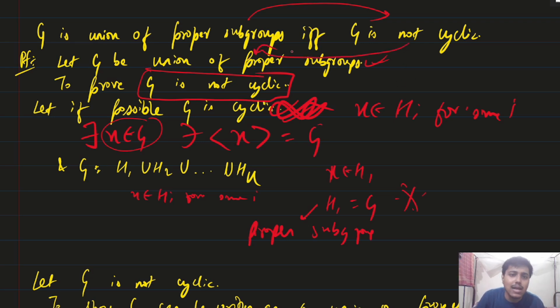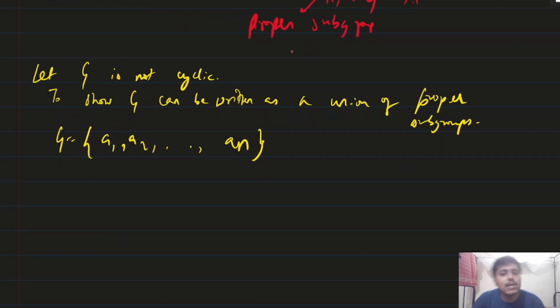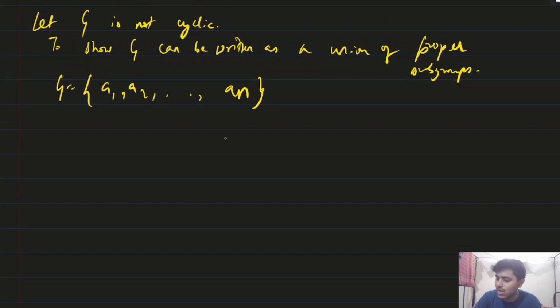If G is not cyclic, let us assume that G is not cyclic. We have to show G can be written as a union of proper subgroups. This is also very easy. In the question it is given G is a finite group. Okay, so we are assuming that there are n elements, a1, a2, up to an. How to show? Very easy.